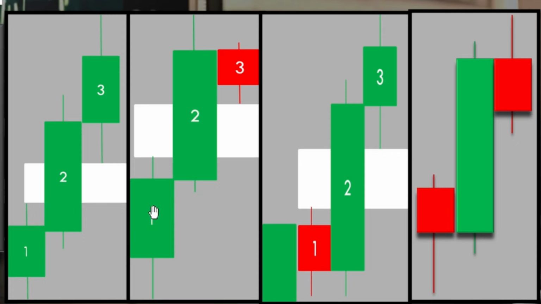The second is where you have two momentum candles plus a consolidation candle, which is the third candle. The third candle here is a consolidation and does not meet the first candle's high. So this is a valid fair value gap. And the same thing in the third example, where we have three candles. The first one is a consolidation or ranging candle, and then the second one is a momentum candle. Then the third one is also a momentum candle, but the wicks do not meet. As a result, it leaves a fair value gap area.